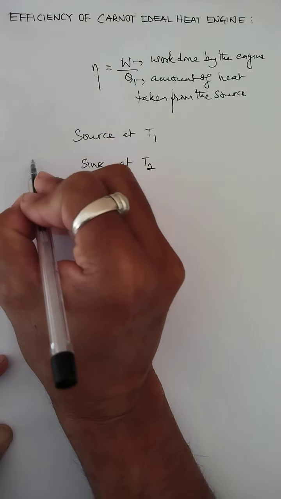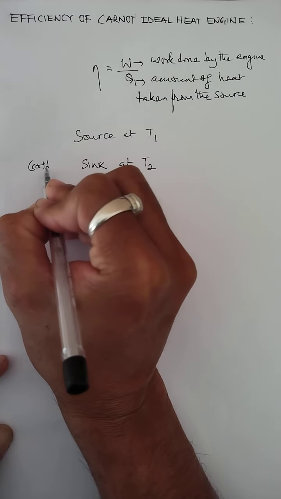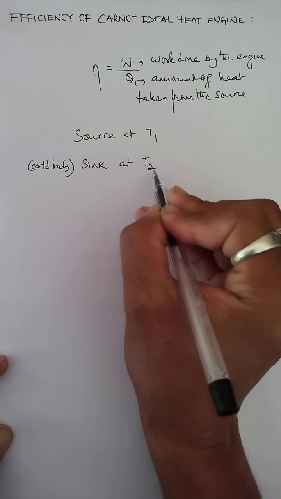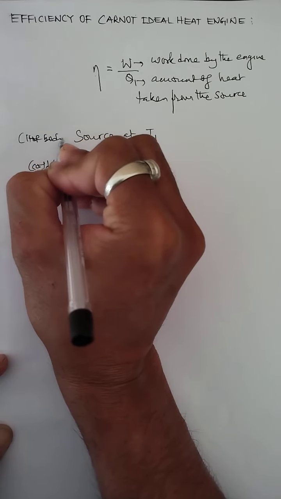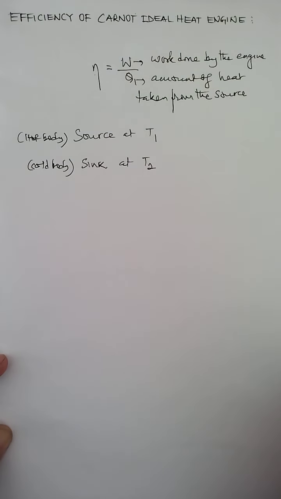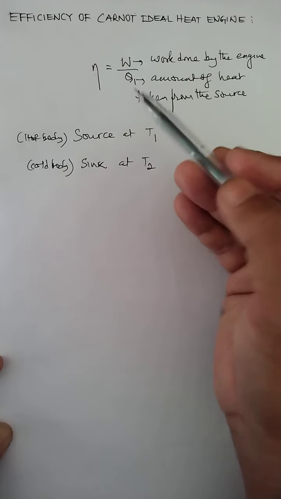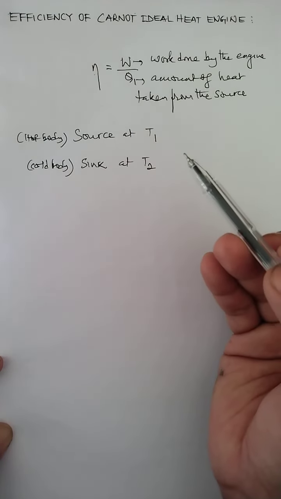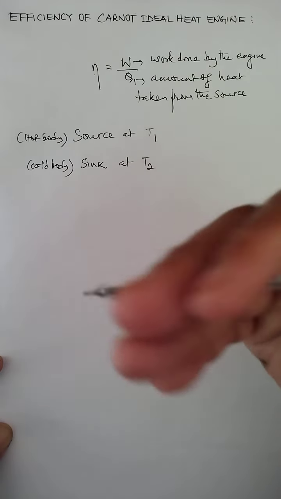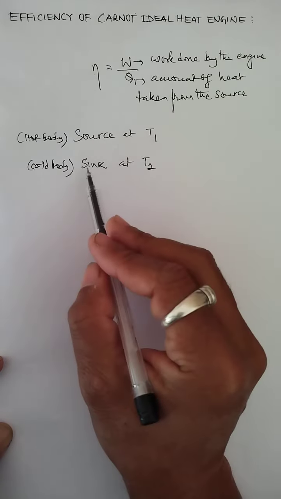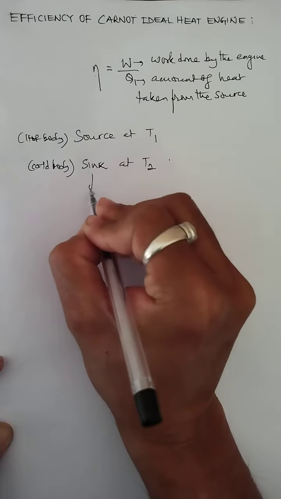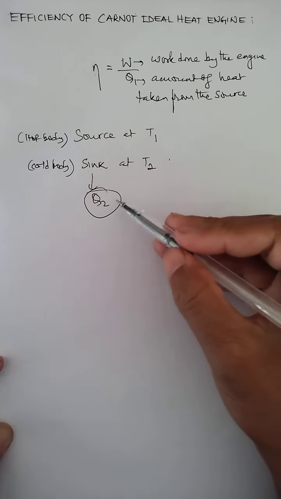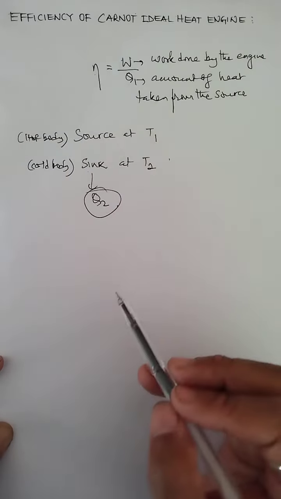So the sink is a cold body, always maintained at temperature T2. The source is always called the hot body, which is always maintained at temperature T1. Basically, these two temperatures are maintained as constant temperatures. When the source gives some amount of heat to the working substance, the working substance rejects some amount of heat to the sink, and that heat given to the sink is Q2.